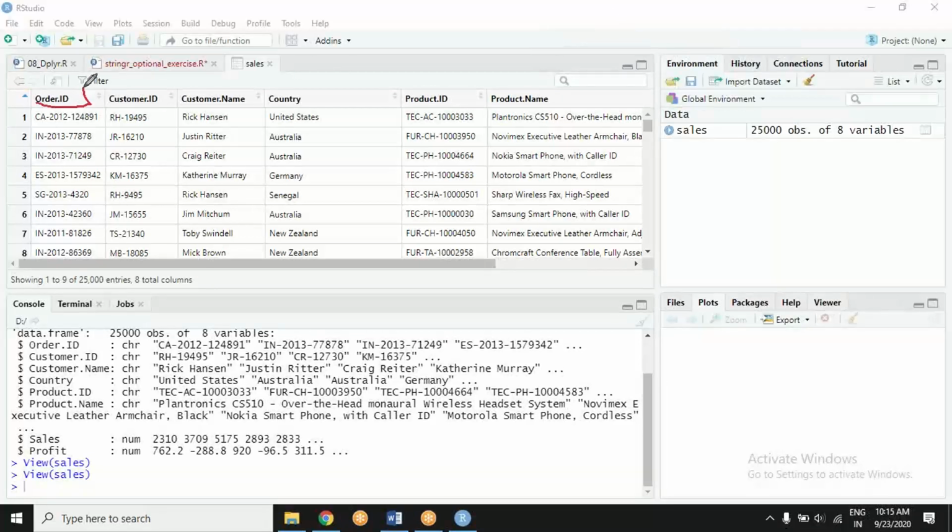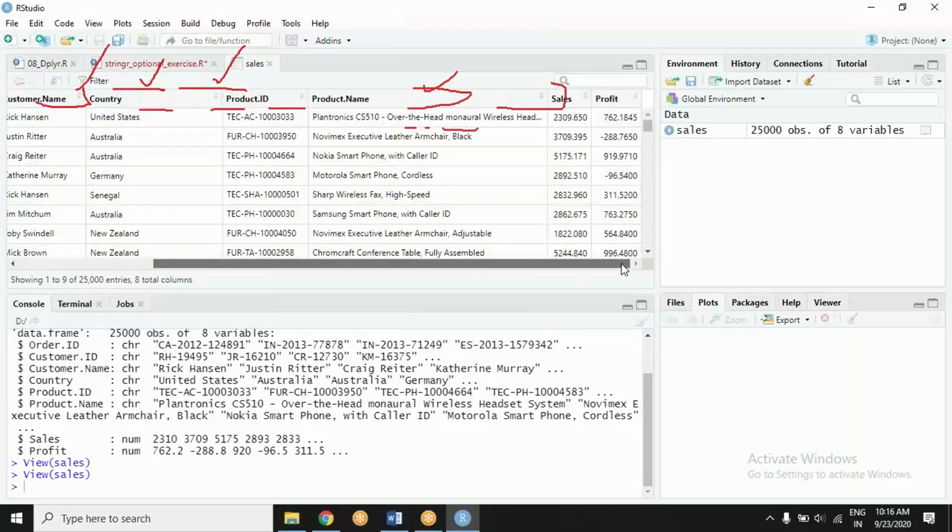So there is an order ID or invoice number kind of thing. There is customer ID. Then there is detail of customer, that who is this customer? Whose ID is this? The customer is Rick Hansen, belongs to US. Then we come to what product this person has purchased. The product ID is given like tech, AC, this, that. So they have given some coding to products. Then there is description of product, what this product actually is. Then there is amount of sales, and finally, what was the profit made.